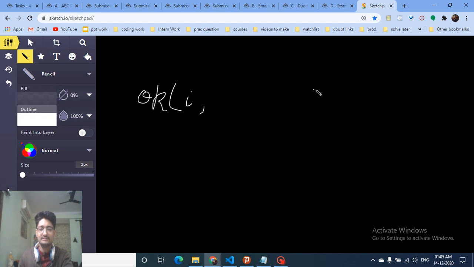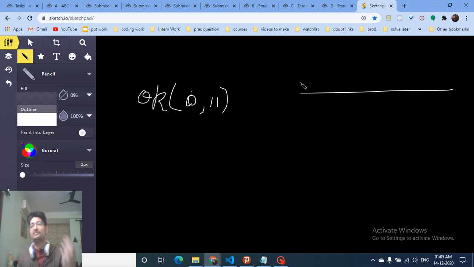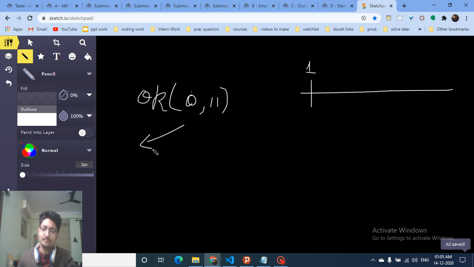What I mean by this is, let's assume that I have the initial length, and the number of cuts I have to do is 11. The initial value is 0 because I have done no cuts. Now I will iterate. My first cut can be at this position, which is 1. If I do this cut at the first position, then my next length will be total length minus this length.